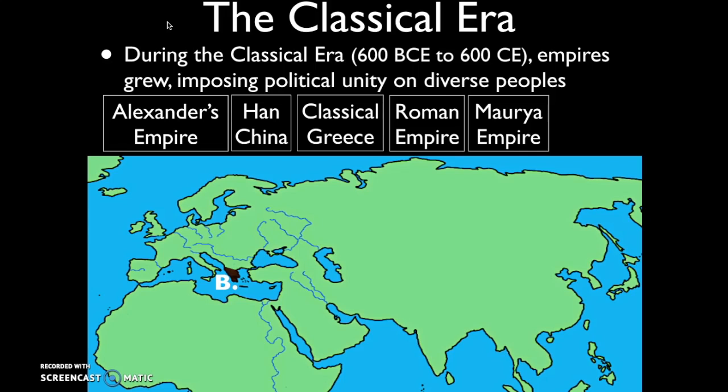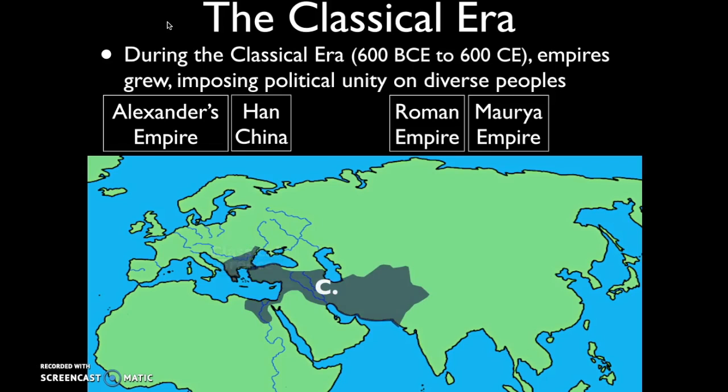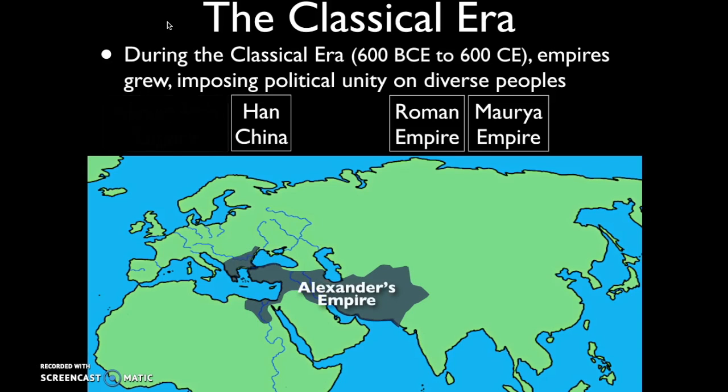Notice letter B, not an empire, instead just a small collection of city-states. So that is classical Greece, those Greek city-states like Sparta and Athens. Those city-states would eventually be conquered along with the Persian Empire by Empire C, which is Alexander's empire. Now, Alexander's empire is not going to last long after his death. It's going to split apart into various pieces.